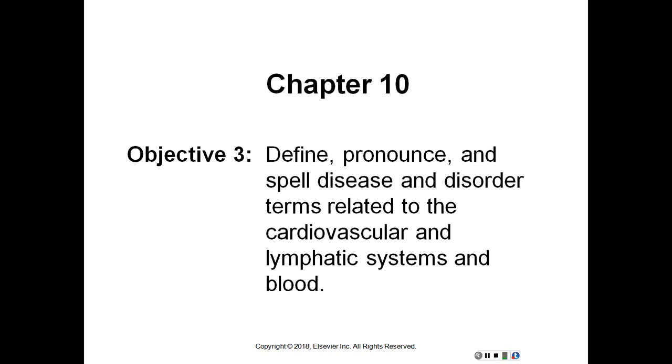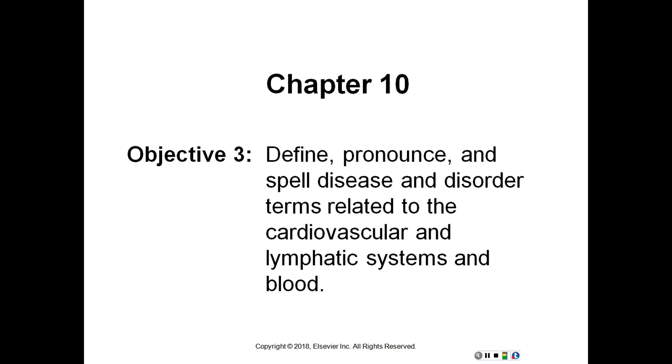Hematoma, tumor of blood, collection that has leaked out of a broken vessel into the surrounding tissue. Leukocytopenia, abnormal reduction of white blood cells, also called leukopenia. Multiple myeloma, tumors of the bone marrow. Pancytopenia, abnormal reduction of all blood cells. Thrombocytopenia, abnormal reduction of blood clotting cells or platelets.